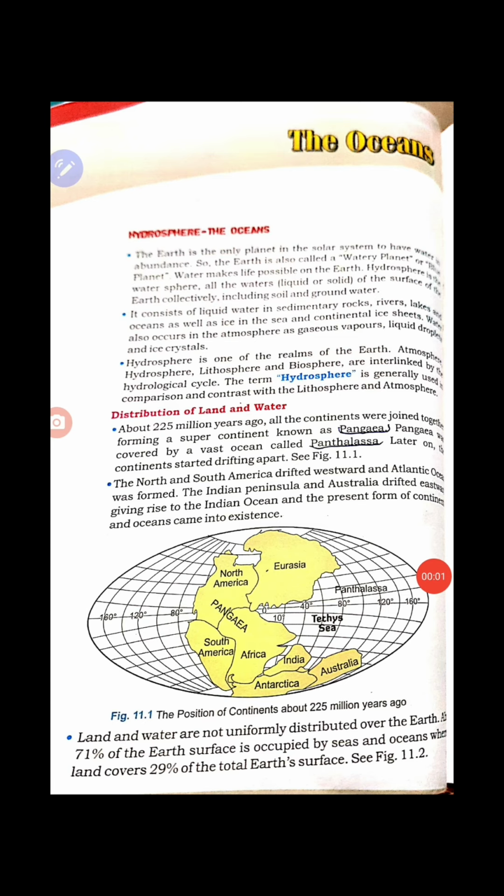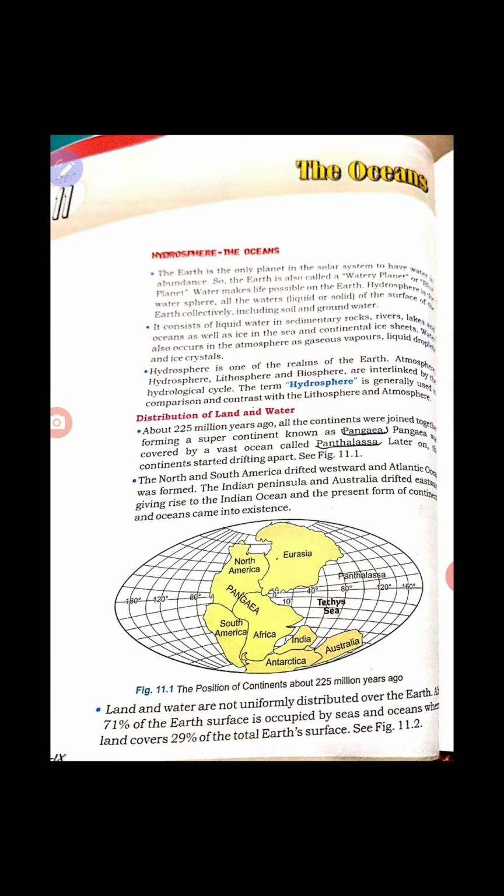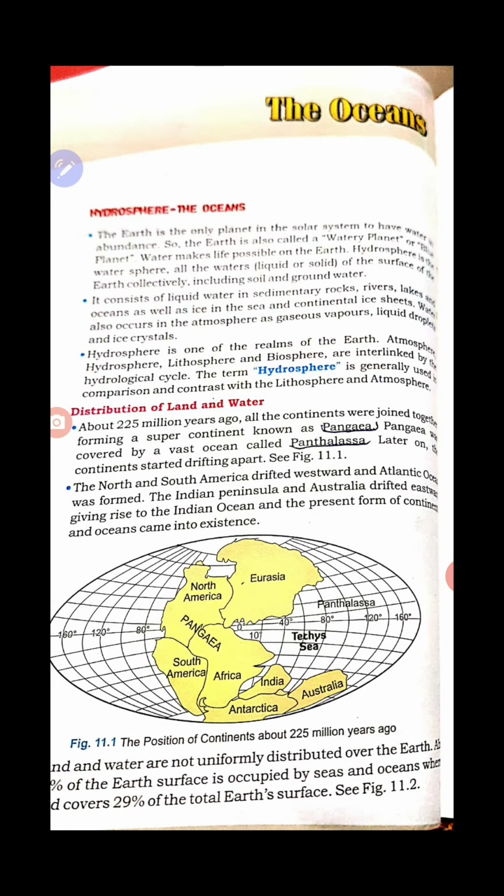Children, mainly we have to discuss the topic hydrosphere, the importance of hydrosphere. You know that the earth has 4 important realms: lithosphere, hydrosphere, atmosphere and biosphere. Lithosphere means all the land mass, which we can call the 7 continents.